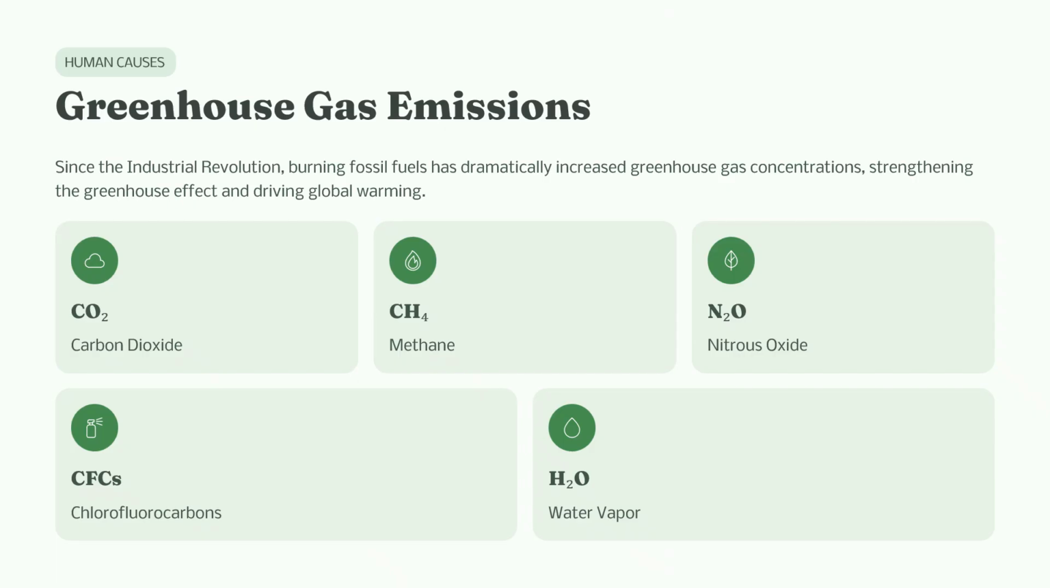Now, students, moving on to see the human or the anthropogenic causes of climate change. So, the first one is greenhouse gas emissions. Since the Industrial Revolution, the burning of fossil fuels such as coal, oil, and natural gas has significantly increased the concentration of greenhouse gases in the atmosphere. These gases trap heat and strengthen the greenhouse effect, leading to global warming. Major greenhouse gases include carbon dioxide, methane, nitrous oxide, chlorofluorocarbons, and water vapor.